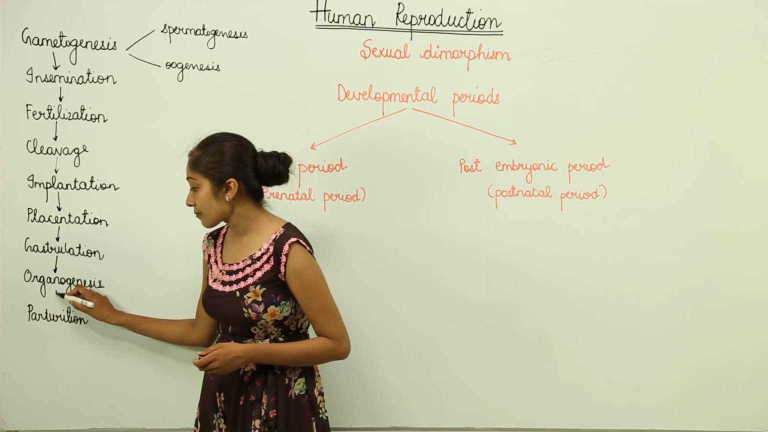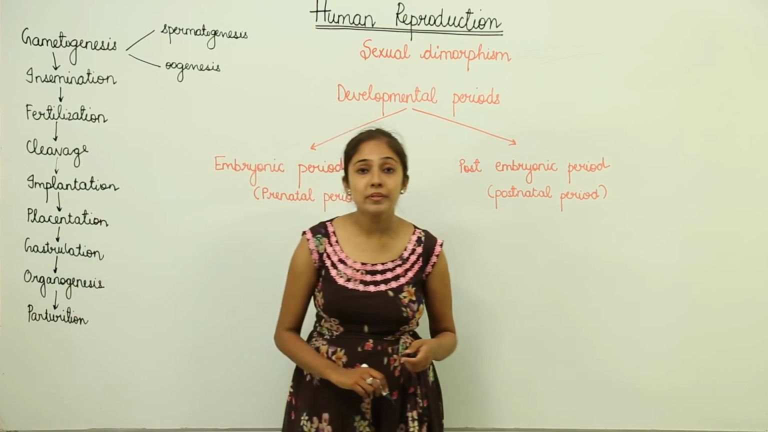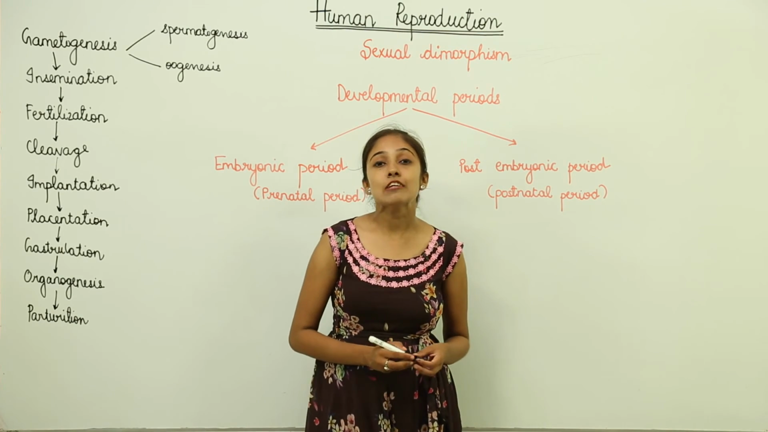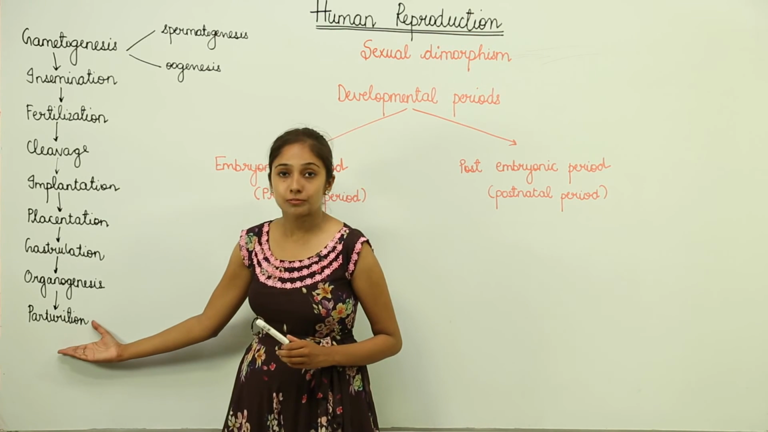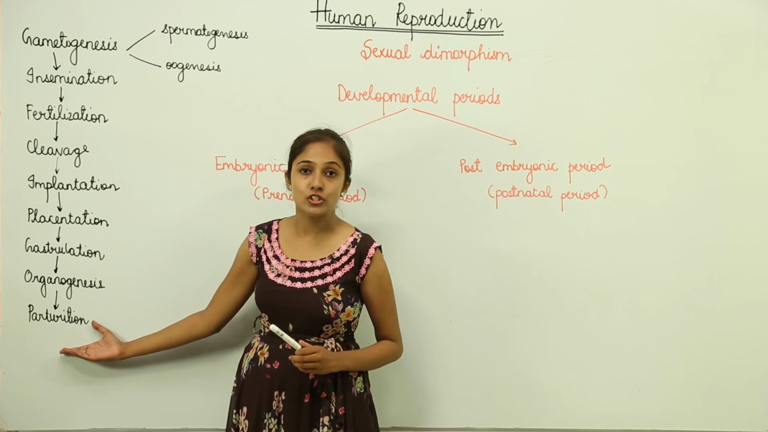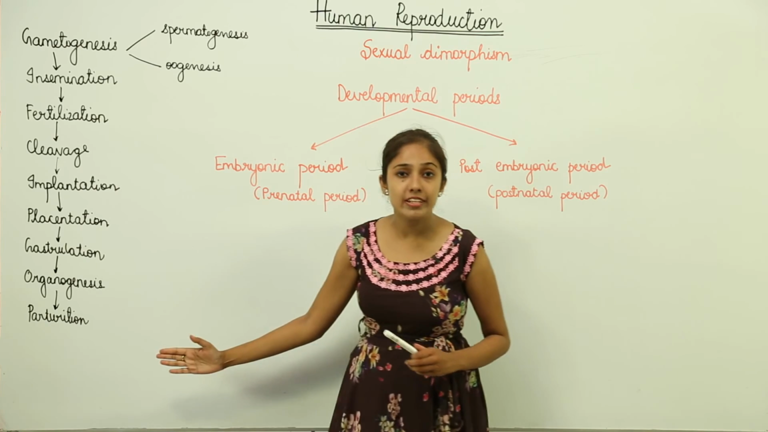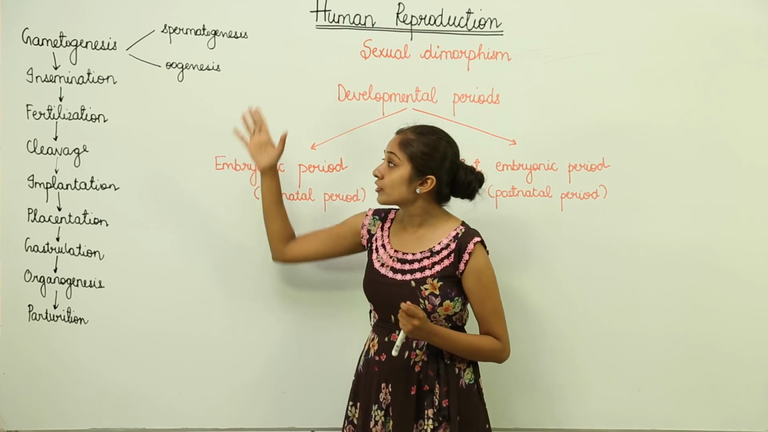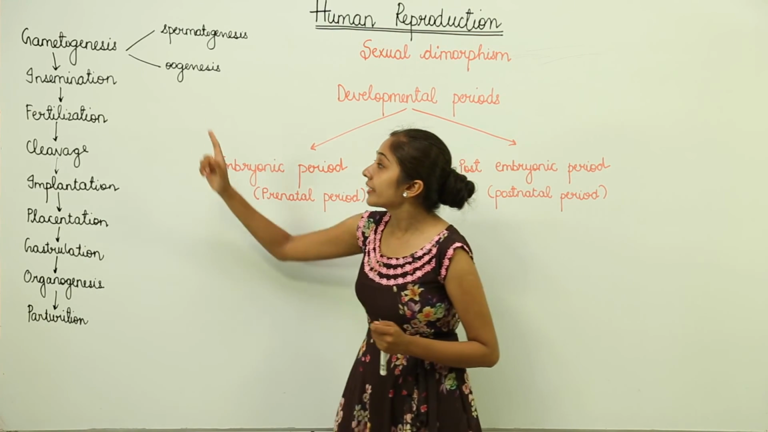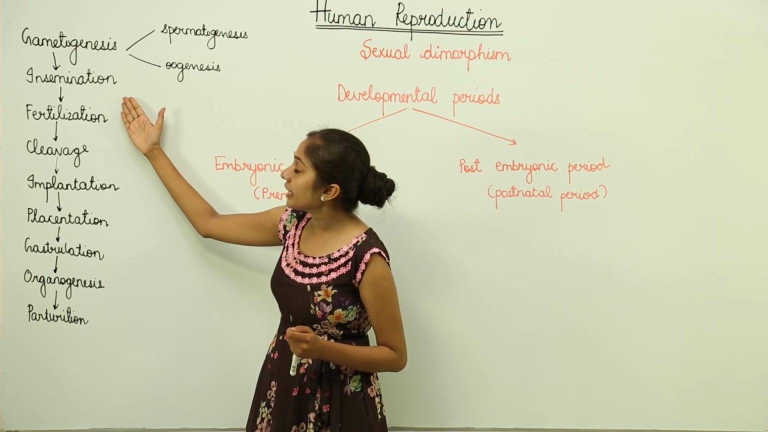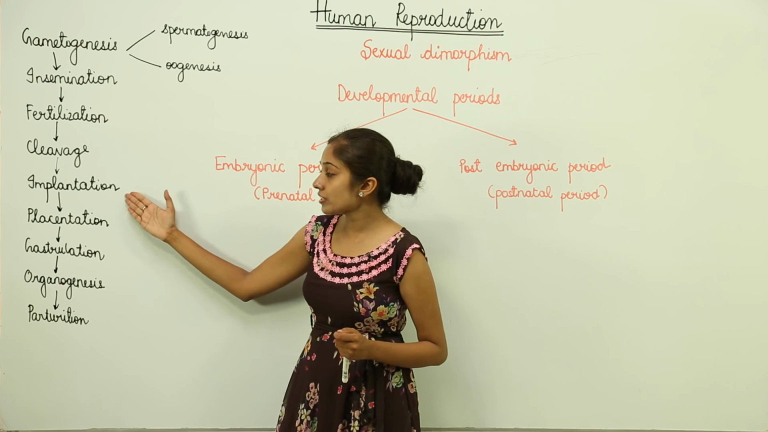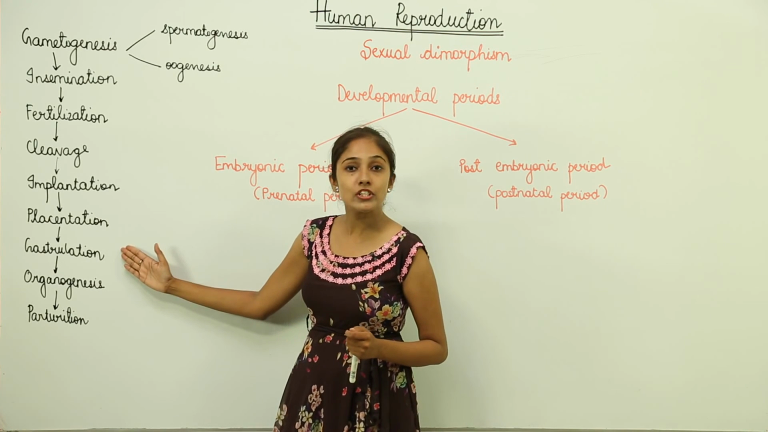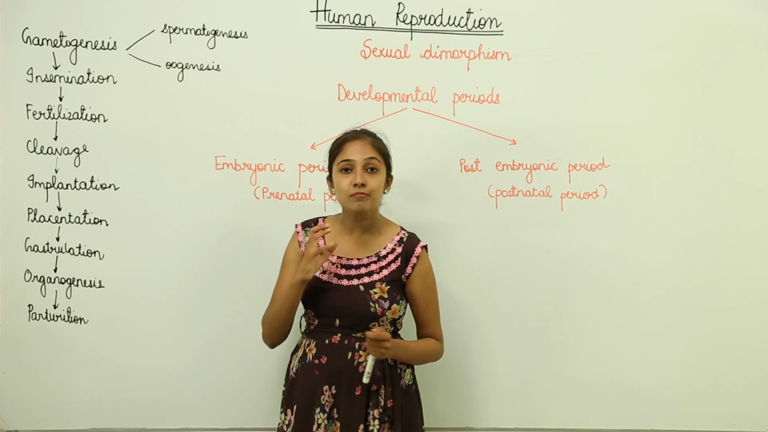Then after this, the fetus or the baby is completely formed. Now it's time for childbirth. Childbirth is known as parturition. So these are the major events that occur during human reproduction. We have gametogenesis, then insemination, then fertilization, then cleavage, implantation, placentation, gastrulation, organogenesis and parturition.